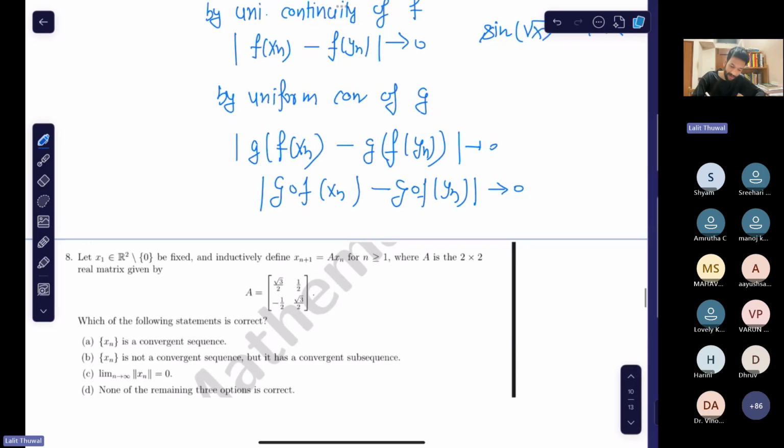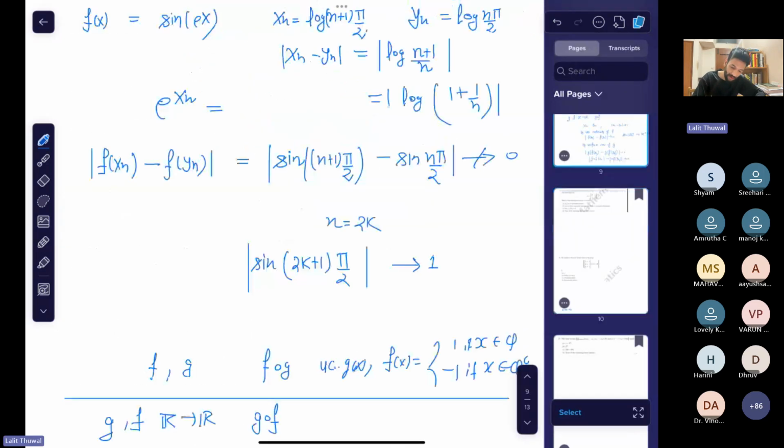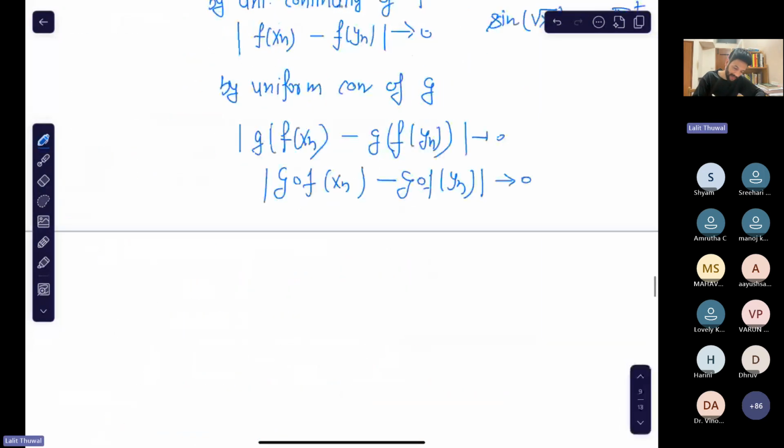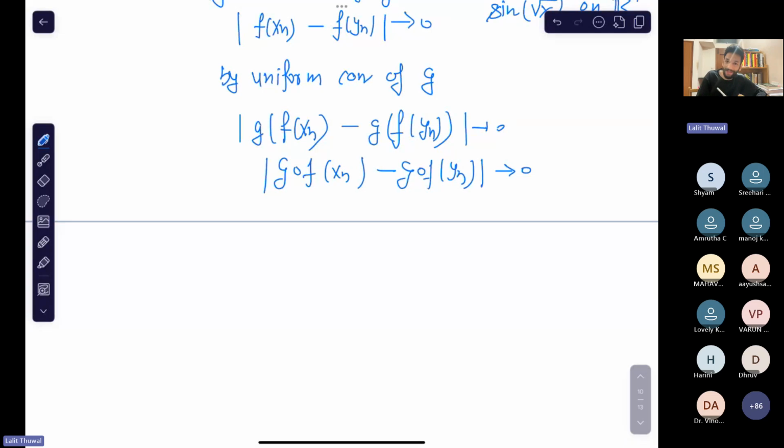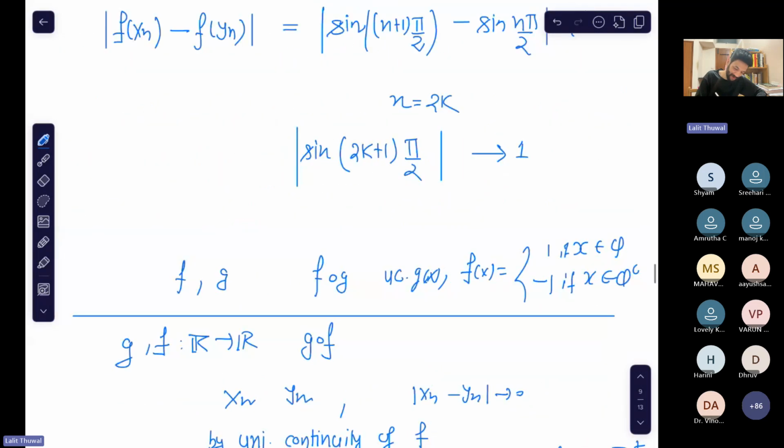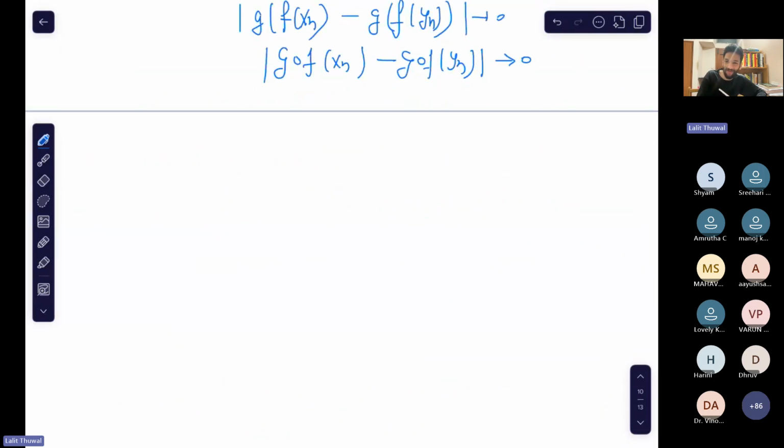Now there is something more from uniform continuity. Not the last question, there might be one or two questions from my side. So root x is UC on R positive.